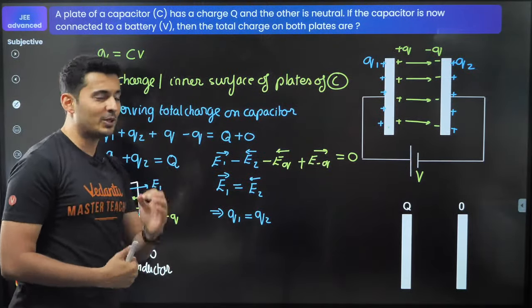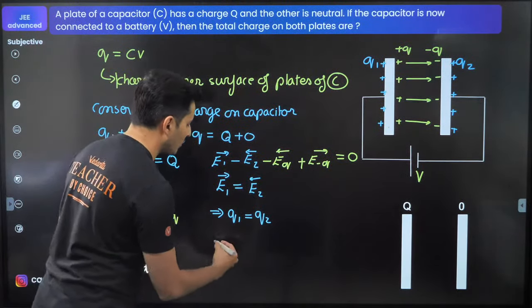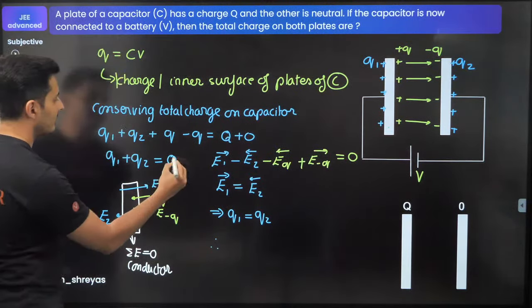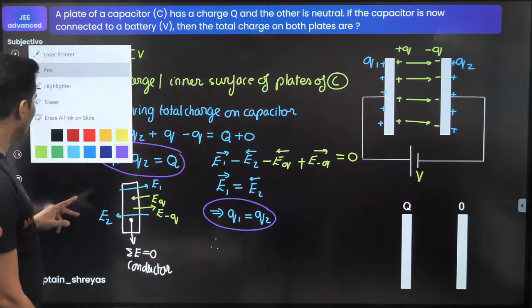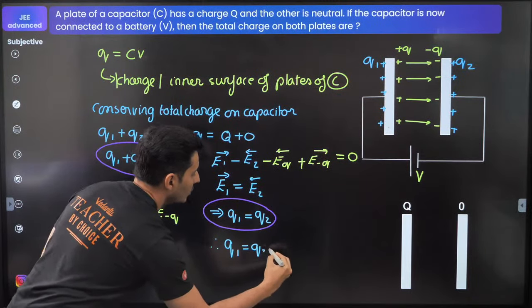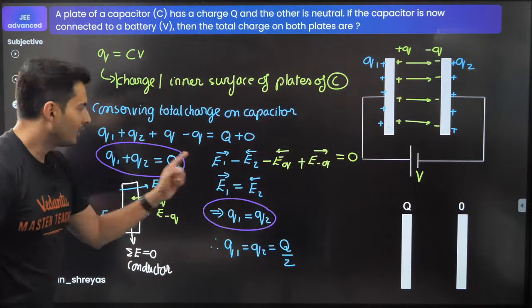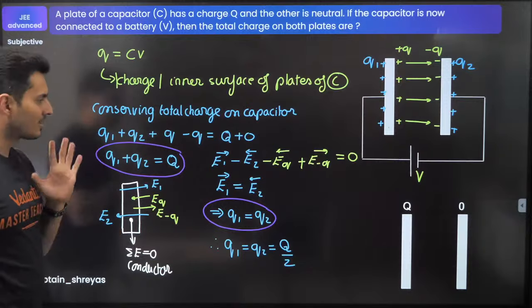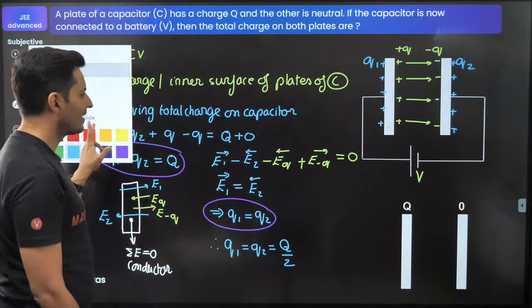If charge 1 is equal to charge 2 and charge 1 plus charge 2 is Q, that also tells you one more thing. So I'm referring to this equation now. This is an important equation and this is an important outcome. So from these two equations, I will get Q1 is equal to Q2 is equal to capital Q by 2. Beautiful. I got Q1, Q2 both are equal. So hence it should be Q by 2 each. I think now my job is done. So peacefully now I can mark the answer, hopefully.